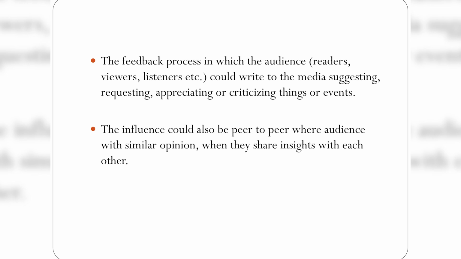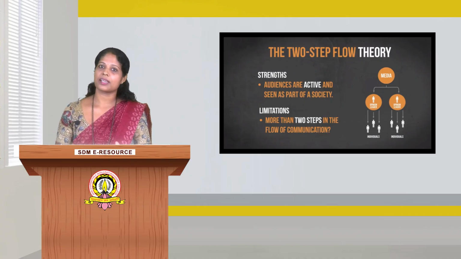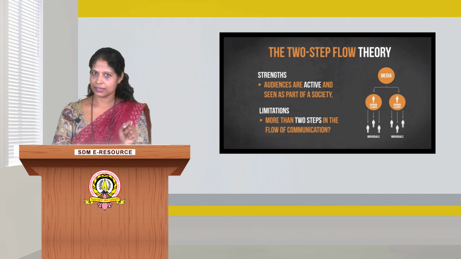To give an example of multi-directional flow of information, there is the feedback process in which the audience, readers, viewers or listeners write to the media suggesting, requesting, appreciating or criticizing things, events or issues. The influence could also be peer to peer, where audience members with similar opinions exchange ideas, share insights, or sometimes alter the opinion leaders' ideas. Hence there is a multi-directional flow of information.